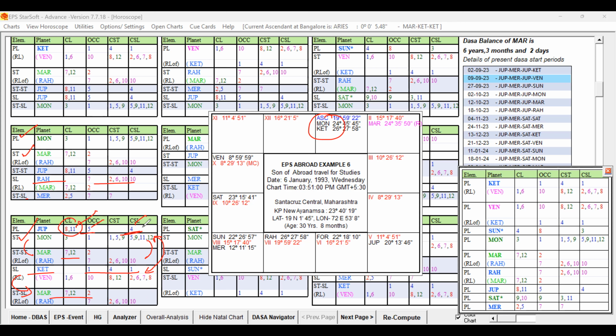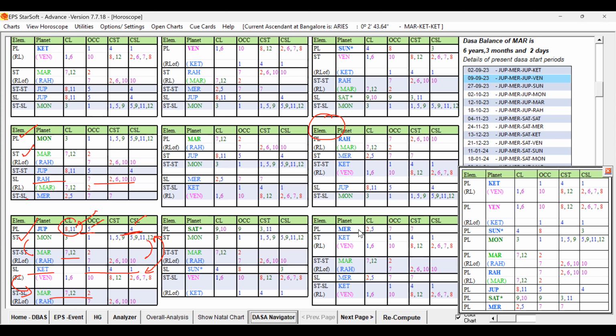5 and 4 are favorable. In the star of a planet, star lord is strongly favorable. I think you're able to understand. So when compared to Rahu, Jupiter Dasa is strongly favorable for his travel abroad for higher studies. Not only for higher studies, as I said, it is also all favorable for the job prospects.